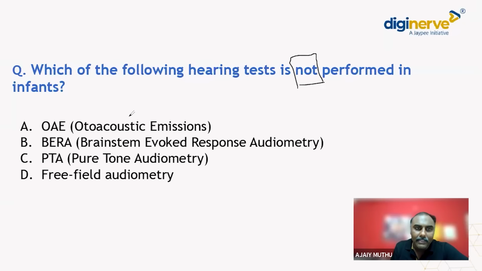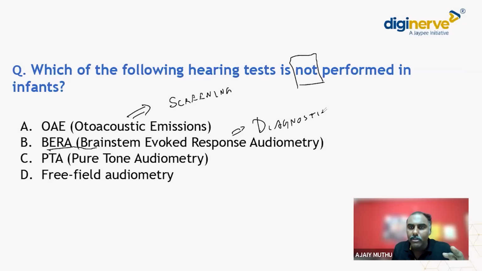Have it in mind, this is the best screening test for newborns. Nowadays, the Indian Academy of Pediatrics IAP guideline says that all newborns should have OAE testing. That means a hearing test. The diagnostic test for hearing in a newborn is BERA, brainstem evoked response audiometry. So if we want to prove the baby is having some hearing problem, then go for the diagnostic test, that is BERA.